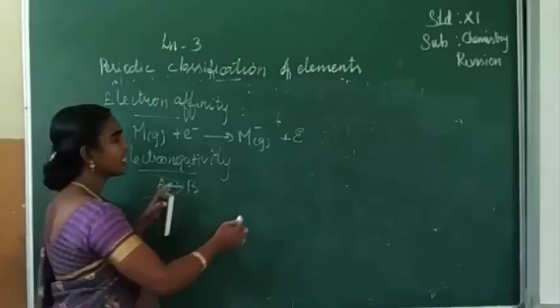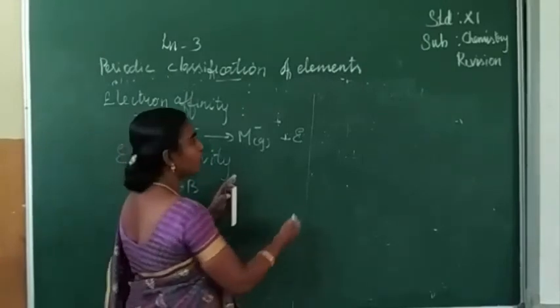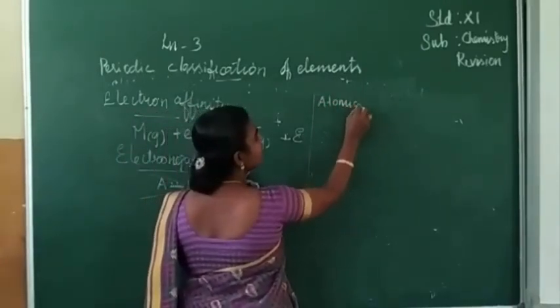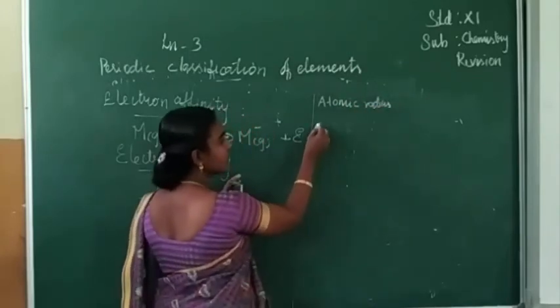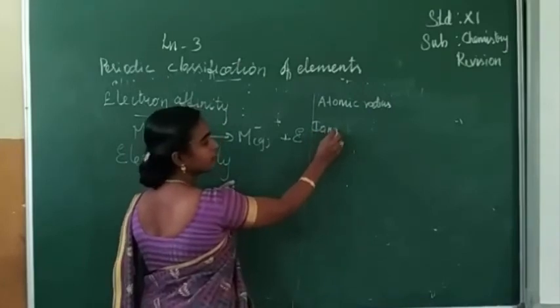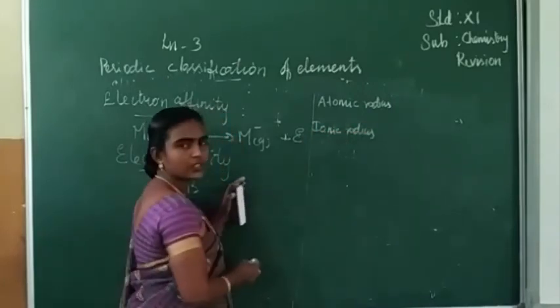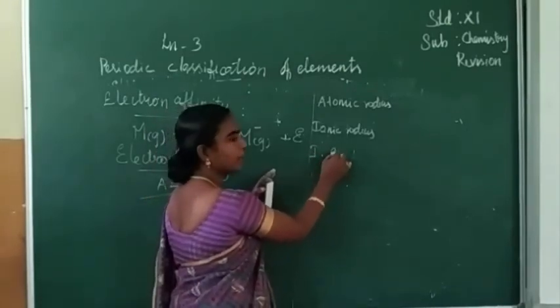Now we can see the periodic variation of these 5 properties. First we have seen atomic radius. Next we have seen ionic radius. Next we have seen ionization enthalpy.